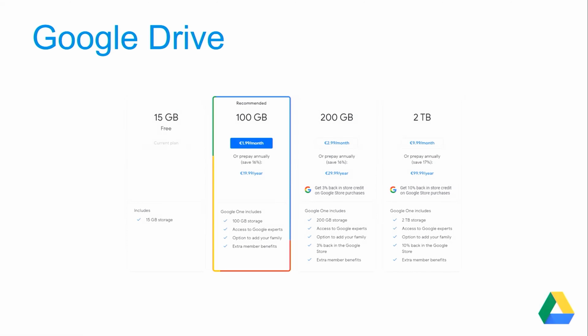But server locations might be a topic for Google Drive because Google doesn't provide anything to choose or to tell you where your actual data is located. As I state, their data is replicated throughout multiple locations, so they are not as transparent as others when it comes to this topic.